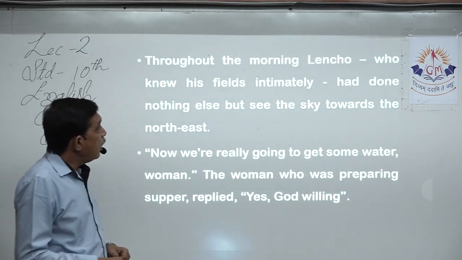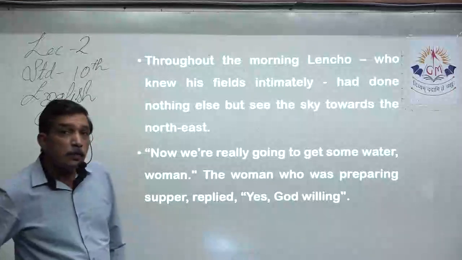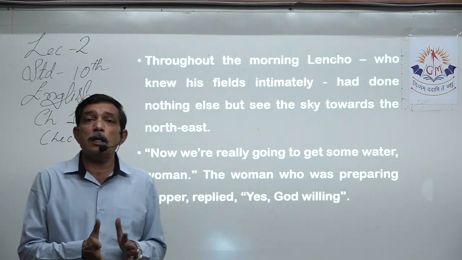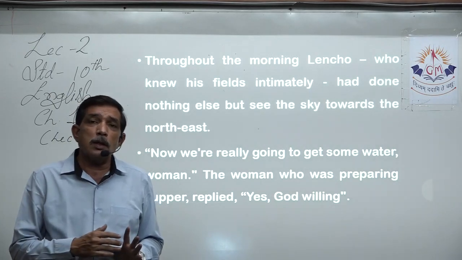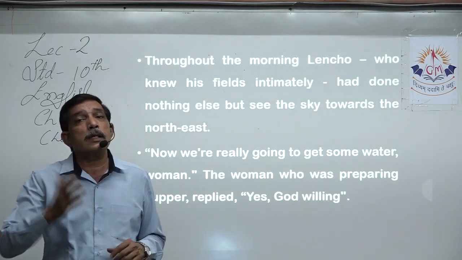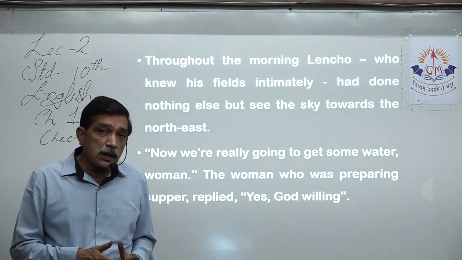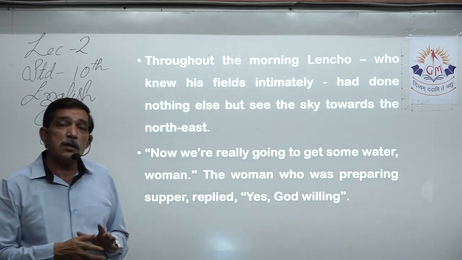And Lencho, that morning, Lencho was standing in front of his house. He was pacing up and down. Yes, he constantly, again and again, looked in the northeast direction, from where usually at this time clouds will gather and come marching towards his field.